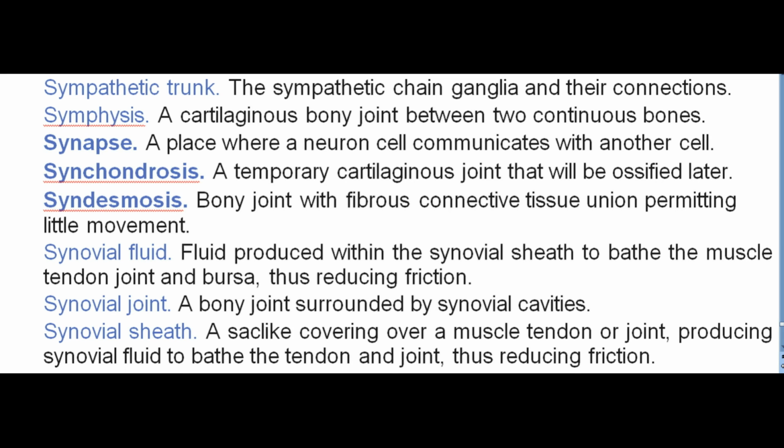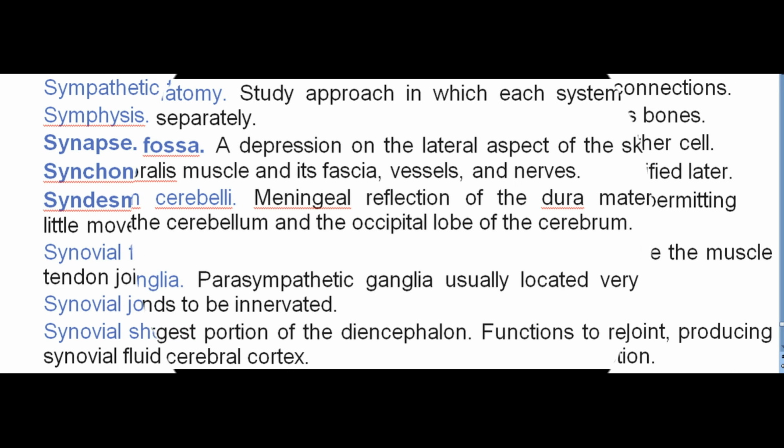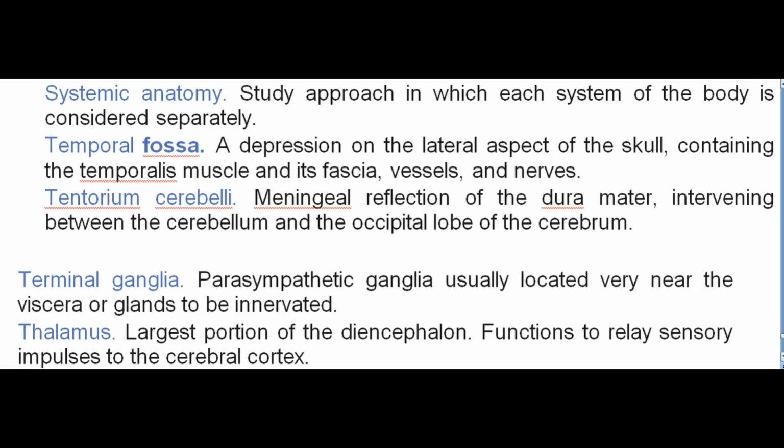Synchondrosis. A temporary cartilaginous joint that will be ossified later. Syndesmosis. Bony joint with fibrous connective tissue union permitting little movement. Synovial fluid. Fluid produced within the synovial sheath to bathe the muscle tendon, joint, and bursa, thus reducing friction. Synovial joint. A bony joint surrounded by synovial cavities. Synovial sheath. A sac-like covering over a muscle tendon or joint, producing synovial fluid to bathe the tendon and joint, thus reducing friction. Systemic anatomy. Study approach in which each system of the body is considered separately.